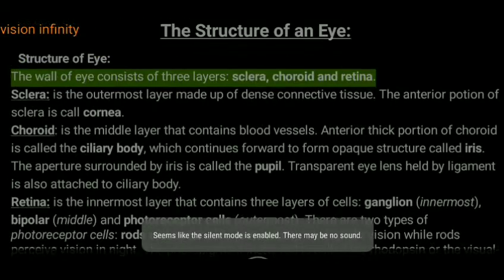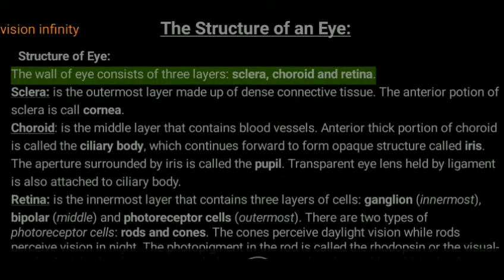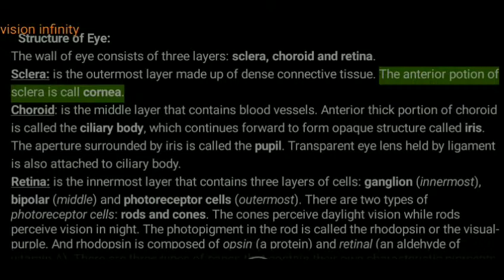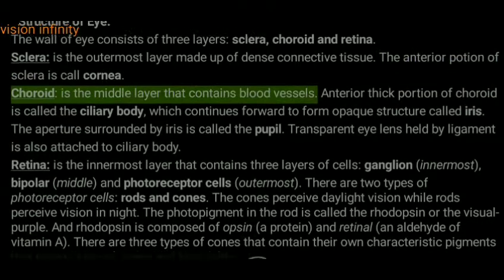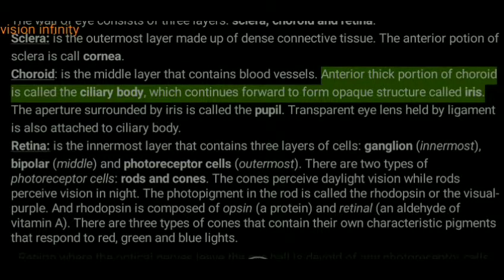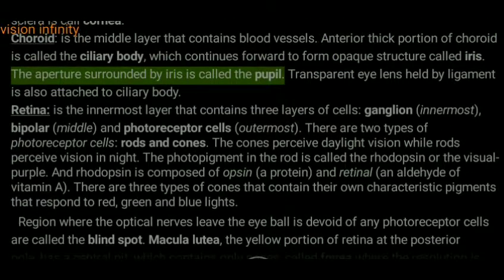Structure of the eye. The wall of the eye consists of three layers: sclera, choroid and retina. The sclera is the outermost layer, made up of dense connective tissue. The anterior portion of the sclera is called the cornea. The choroid is the middle layer that contains blood vessels. The anterior thick portion of the choroid is called the ciliary body, which continues forward to form an opaque structure called the iris. The aperture surrounded by the iris is called the pupil.